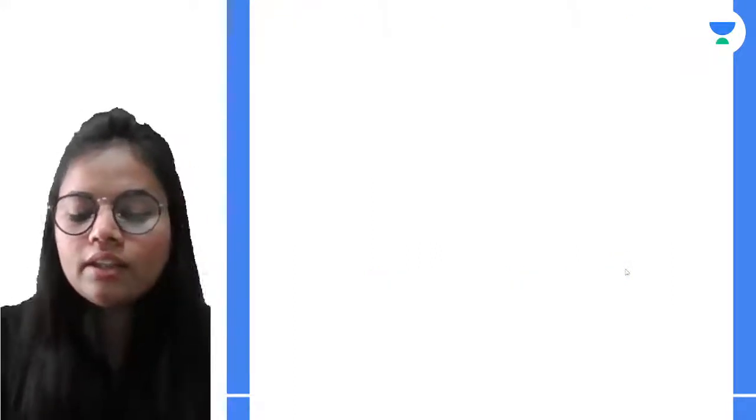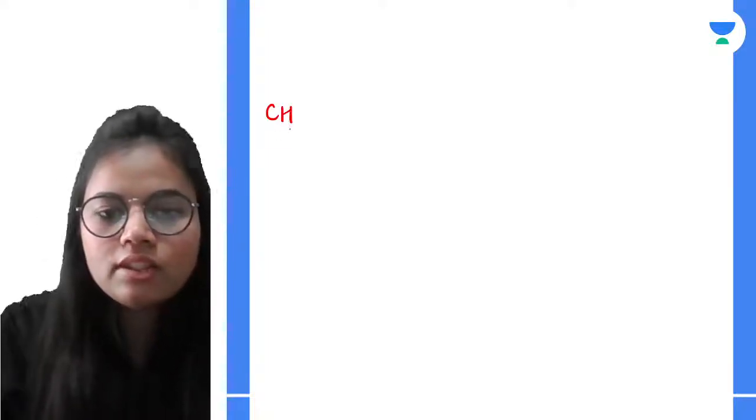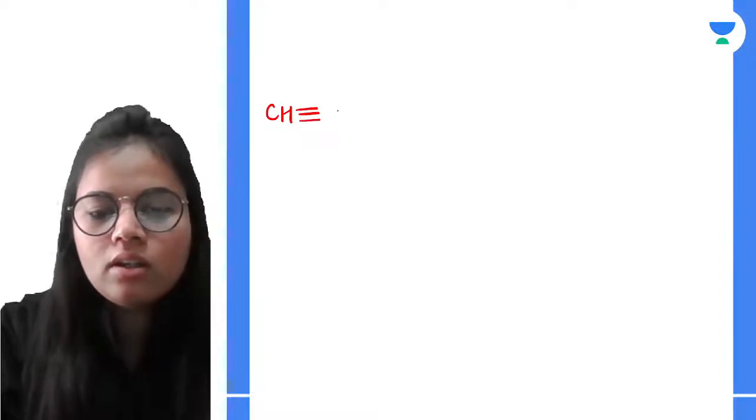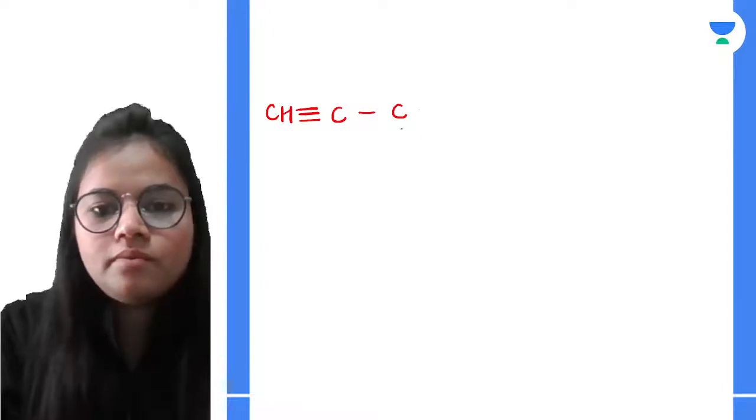Now let's have another example from the double and triple bond part. So if this is my structure, this will be a bit confusing, so let us see how to name this.